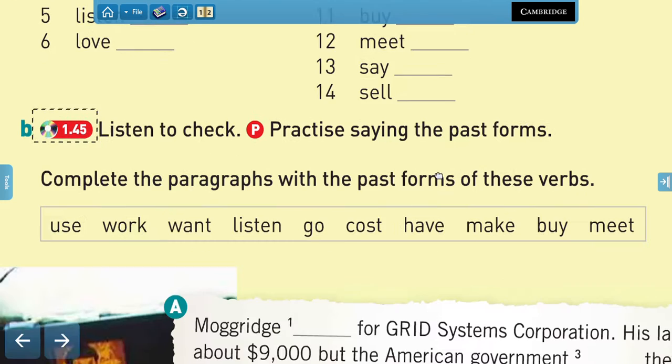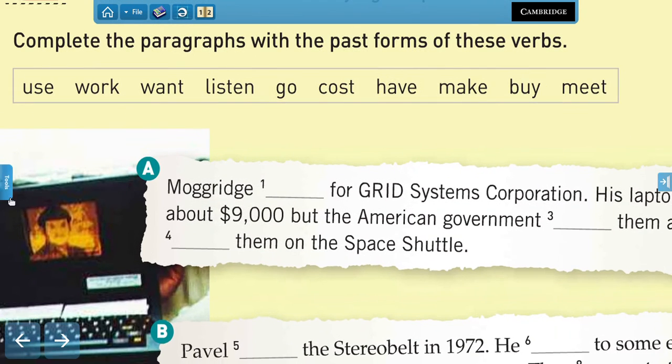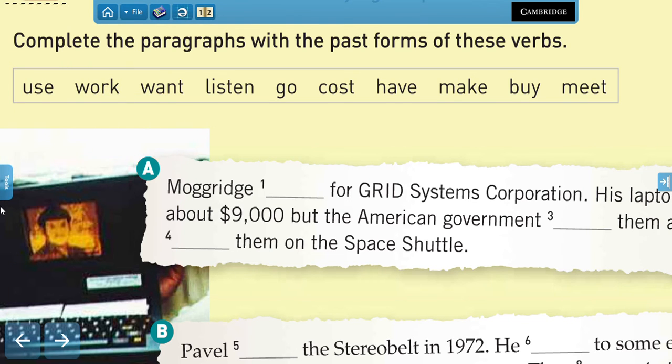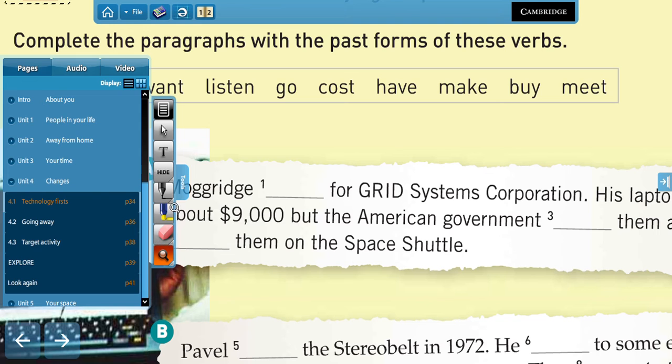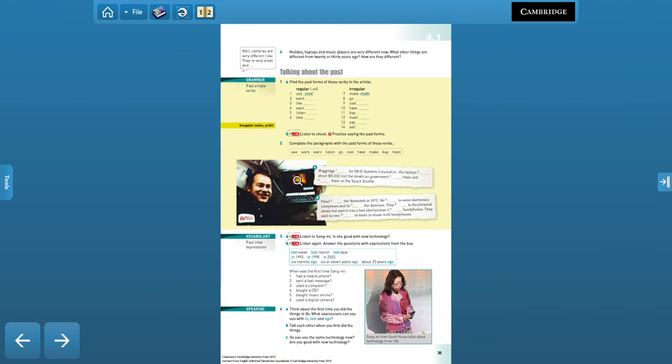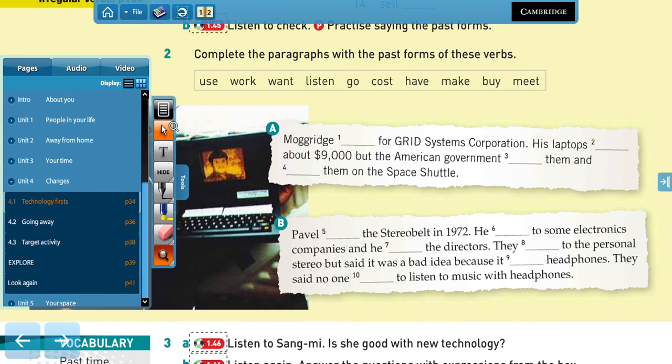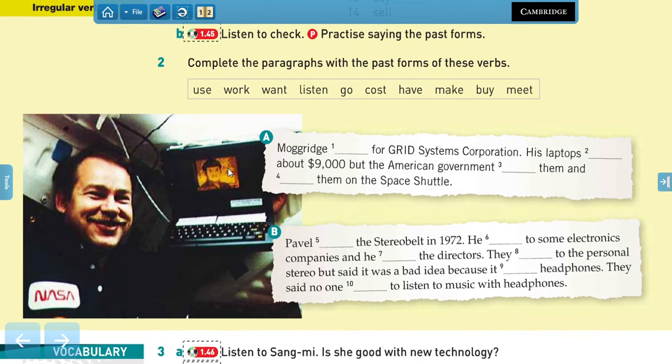Very good. Now, next exercise. These are short texts with information that we already know because we read the previous text, right? About Muggeridge and Pavel. So, read these extracts and complete the gaps with one of the verbs from the box.